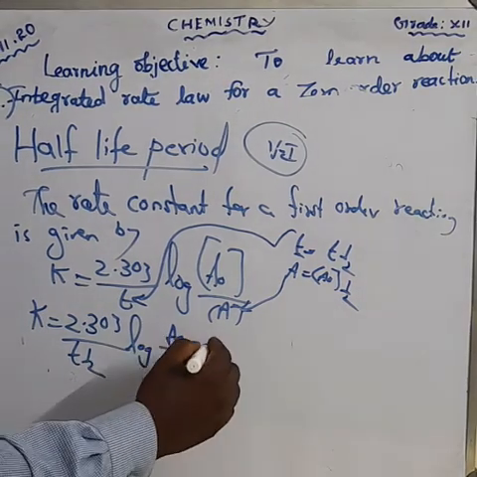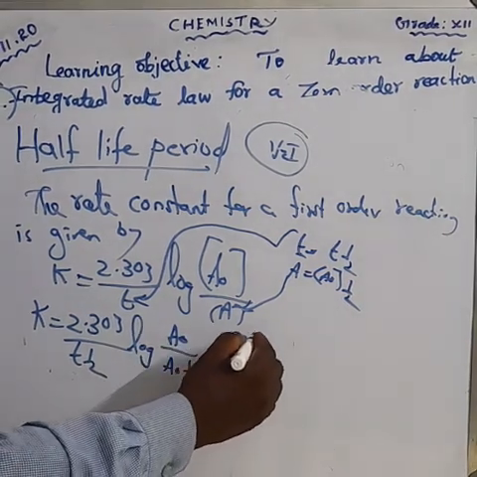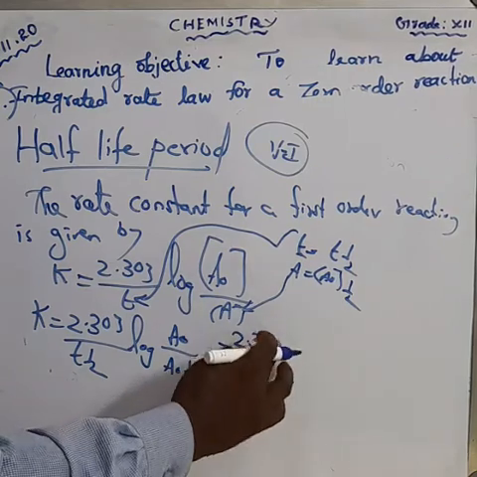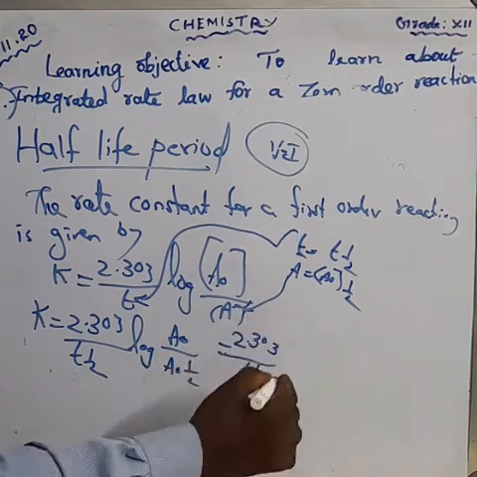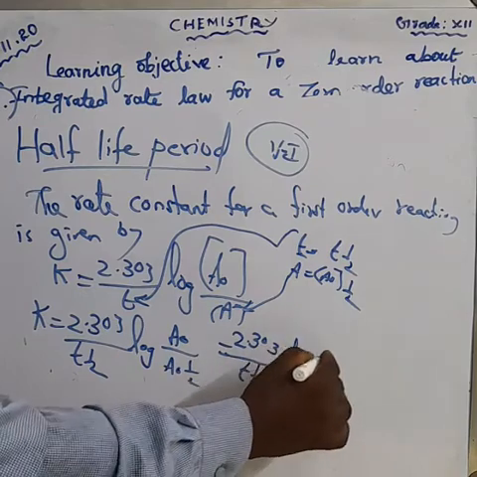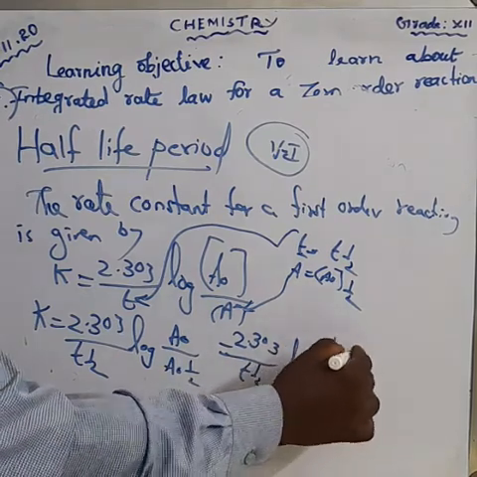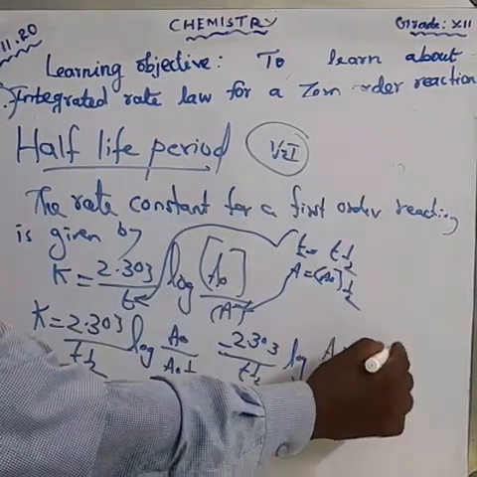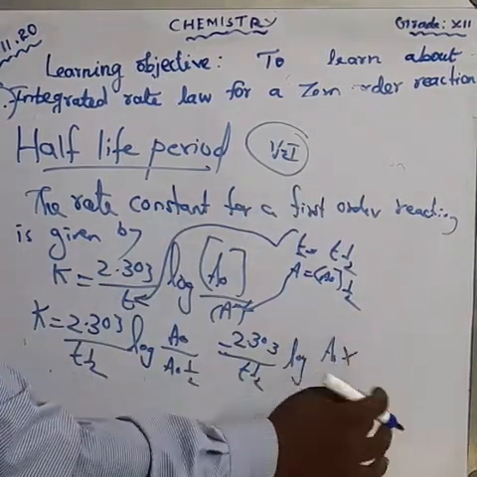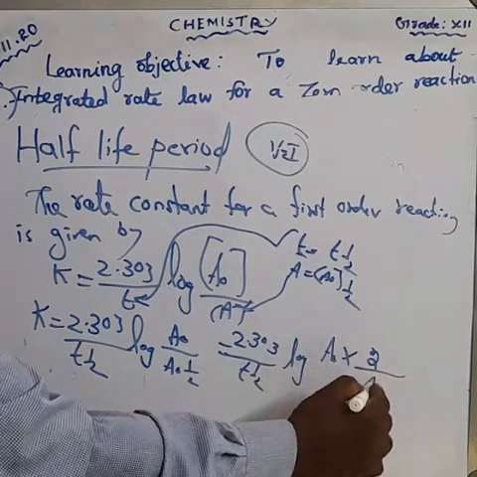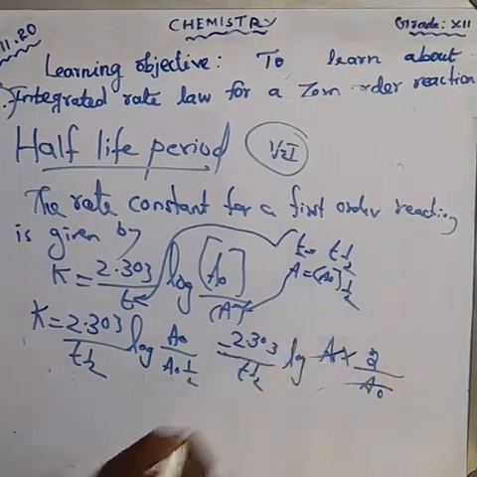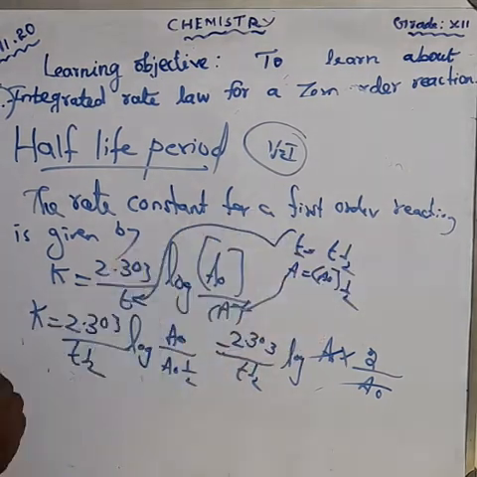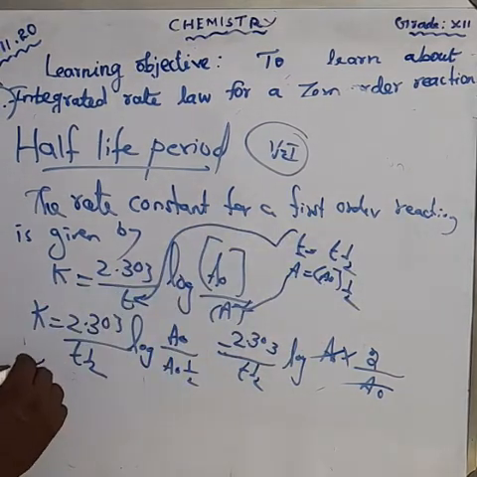Okay, this can be written as 2.303 by T half log A naught into 2 will be now upwards into A, 2 divided by A naught. Cancel. So what's the answer? We get log 2. That is equal to K is equal to